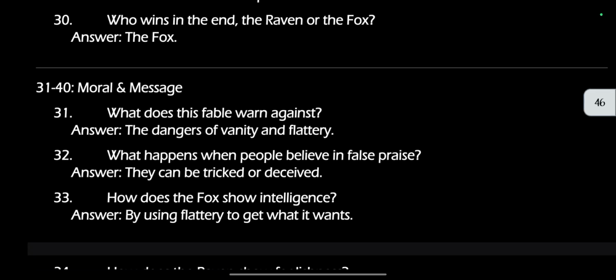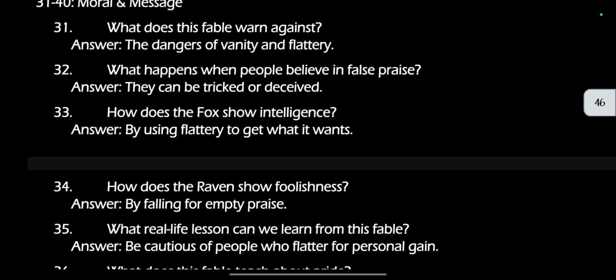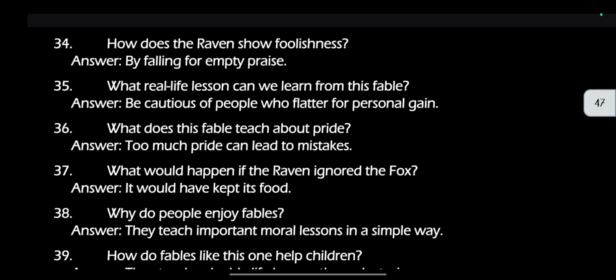What does the fable warn against? The dangers of vanity and flattery. What happens when people believe in false praise? They can be tricked or deceived. How does the fox show intelligence? By using flattery to get what it wants. How does the raven show foolishness? By falling for empty praise.